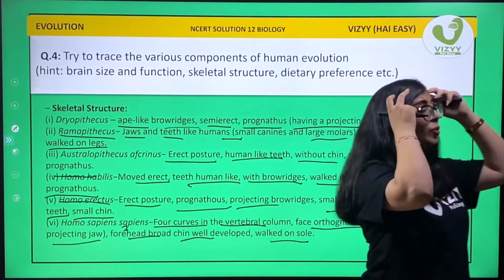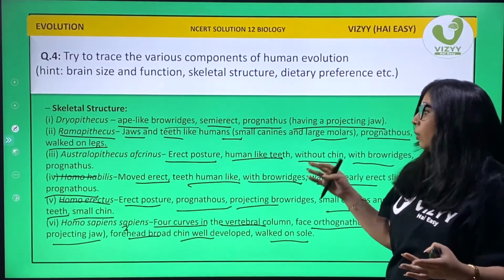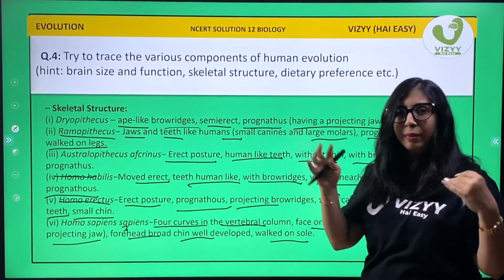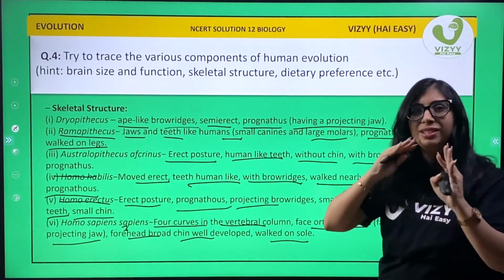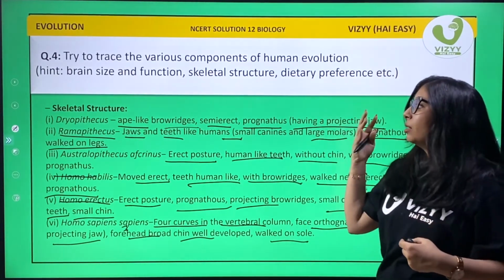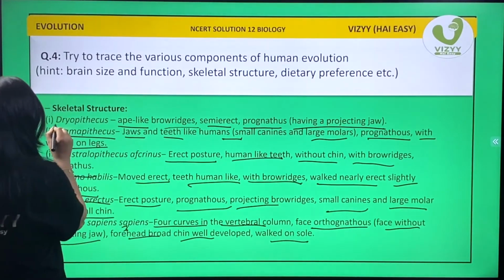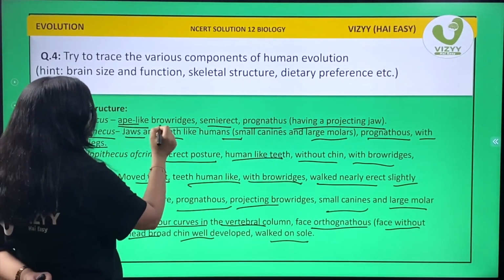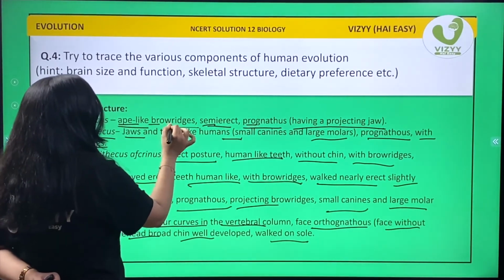Okay, so Homo sapiens sapiens is modern man. Now, all these looked similar to half a man and half an ape. So just mix both of them and try writing things like this. For Dryopithecus, remember he had ape-like structure and was semi-erect and was prognathous.